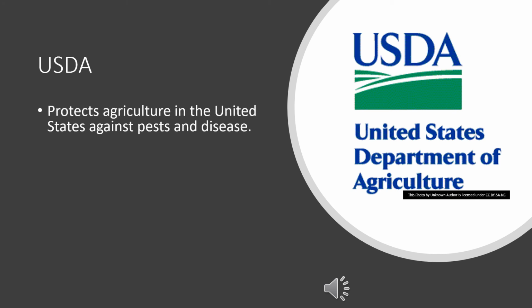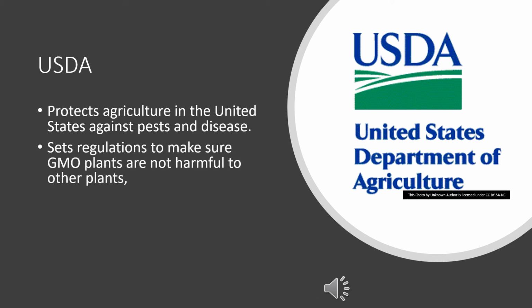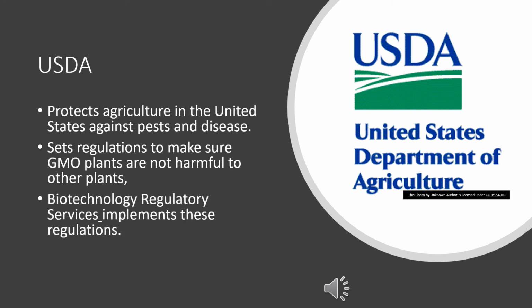The USDA Animal and Plant Health Inspection Service protects agriculture in the United States against pests and disease. They set regulations to make sure GMO plants are not harmful to other plants, and USDA's Biotechnology Regulatory Service implements these regulations. All of these agencies collaborate together to help ensure food developers understand the importance of a safe food supply and the rules they need to follow when creating new plants.